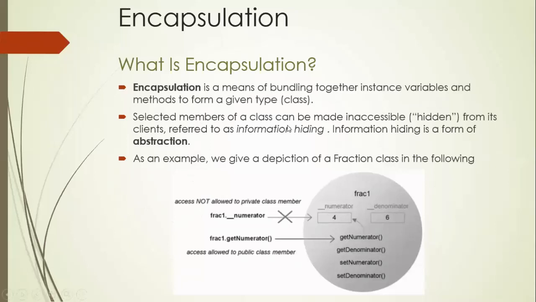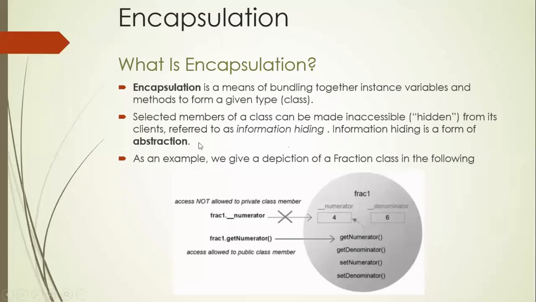Selected members of a class can be made inaccessible or hidden from its client, referred to as information hiding, and it is represented as abstraction.